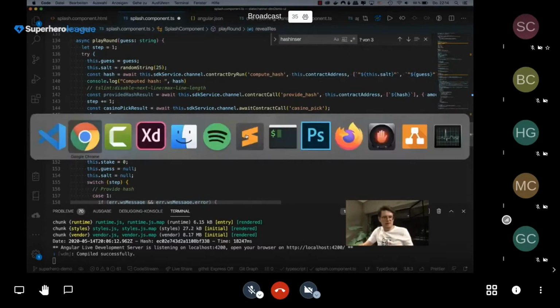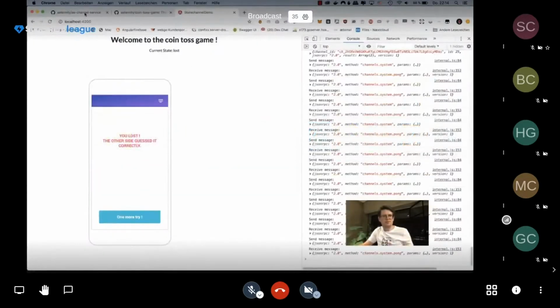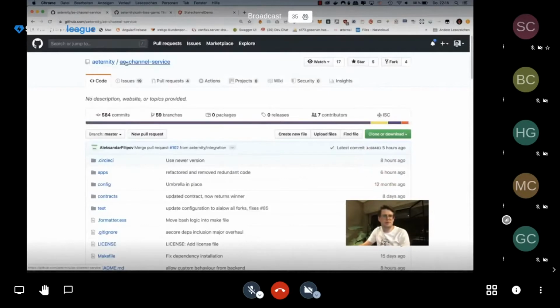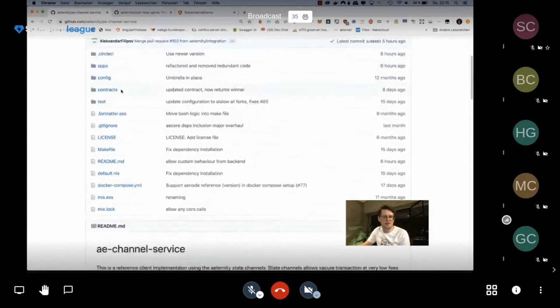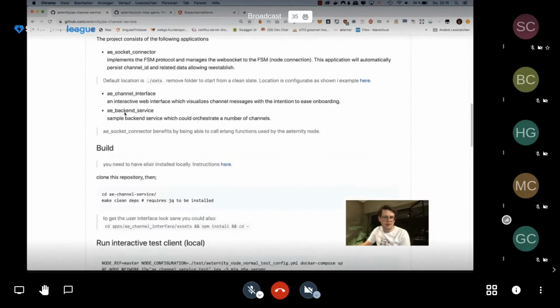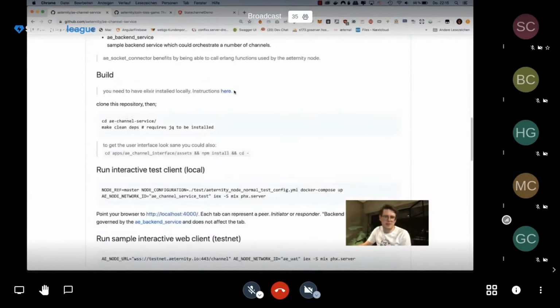The way you get it is you look for the Eternity AE channel service on GitHub. There you can take the current master. And in order to install it, you get Elixir. You can download it here. And then just follow these commands.